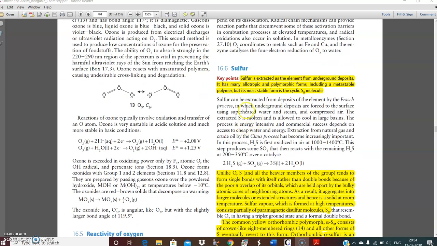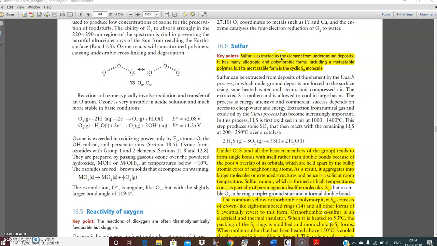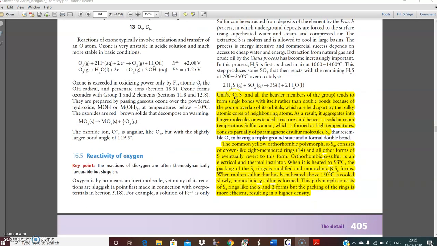Let's go to the sulfur compounds. Sulfur is extracted as the element from underground deposits. It has many allotropic or polymorphic forms, a metastable polymer, but its most stable form is the cyclic S8. Unlike oxygen, sulfur tends to form single bonds with itself rather than double bonds because of the poor pi-pi interaction, which are held apart by the bulky atomic core of the neighboring atoms. As a result, it aggregates into larger molecular structures and is solid at room temperature.